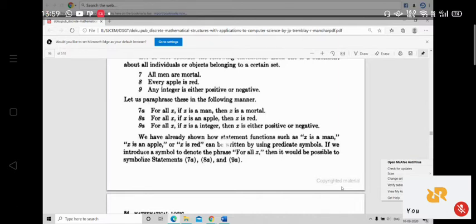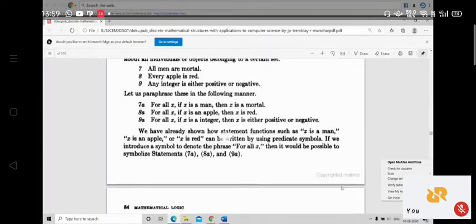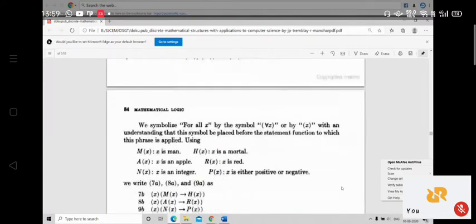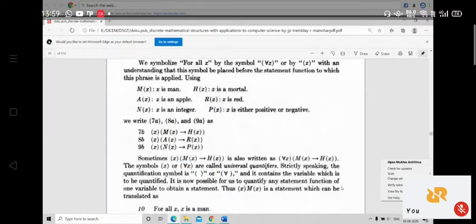Now this is like a statement function. Now how can we represent this statement function in symbolic form with the help of predicates? That thing we have represented below. Let us symbolize the term for all x. We are symbolizing the phrase for all x. So the symbol that you see is a reversed A in brackets, reversed A and x. Is it visible to you students?